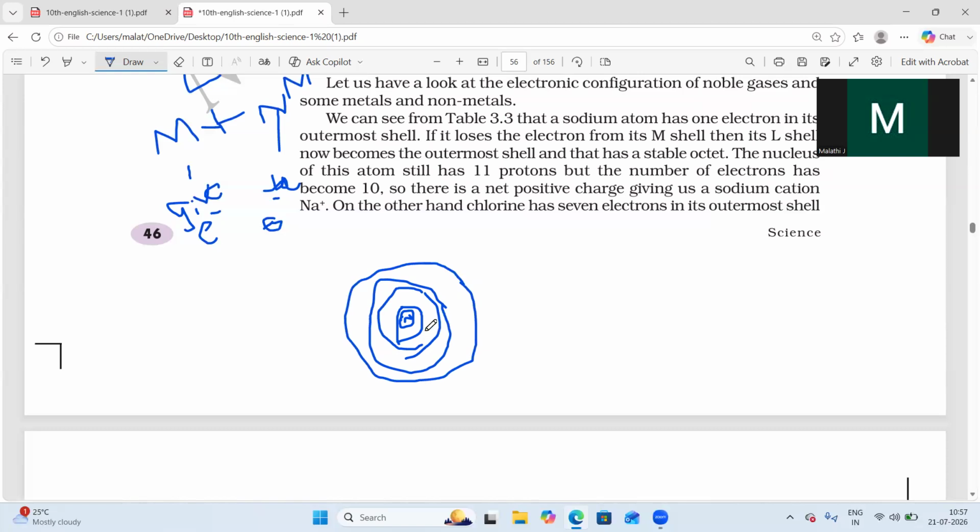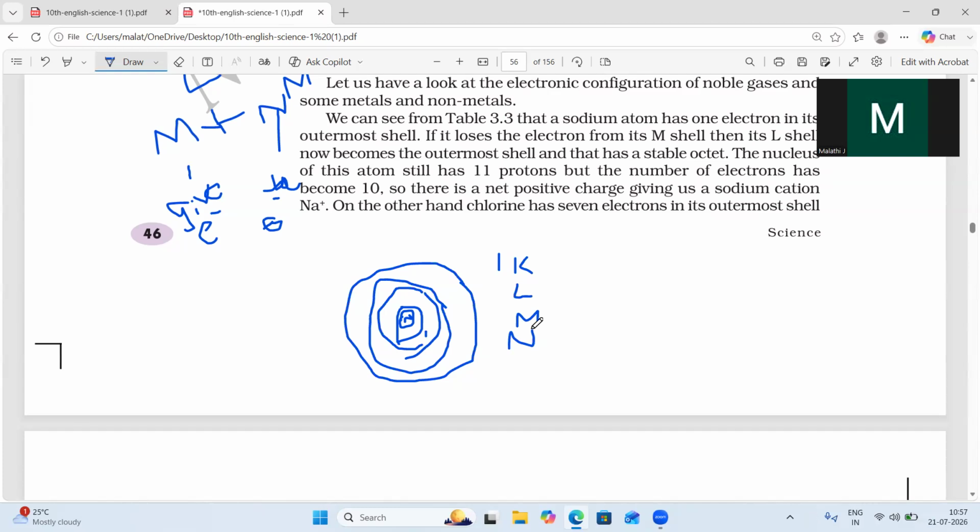We can name the first shell the K shell, the second the L shell, then M and N. You should remember this. The electrons revolve around the nucleus, and the address of these electrons is what we call the electronic configuration. On which orbital the electrons are present, we learn through the electronic configuration.